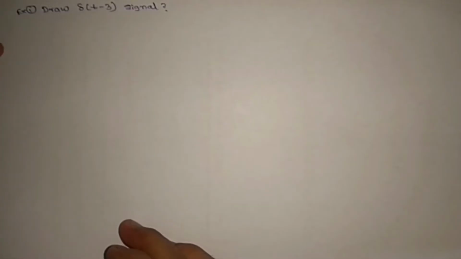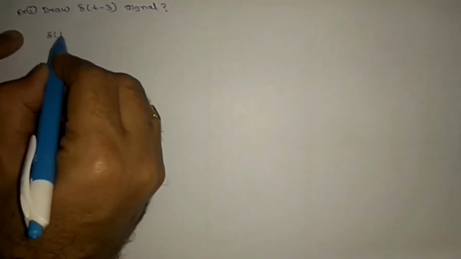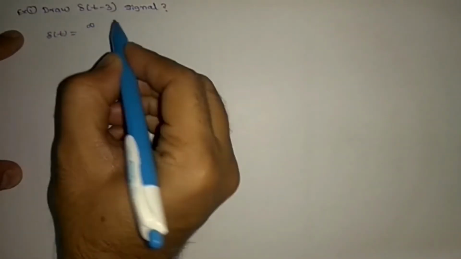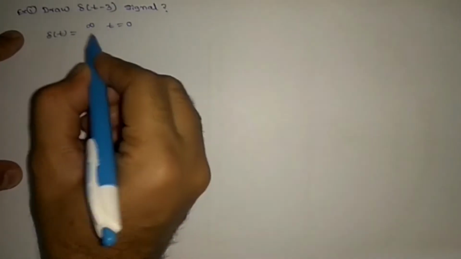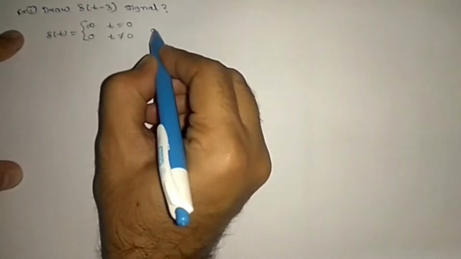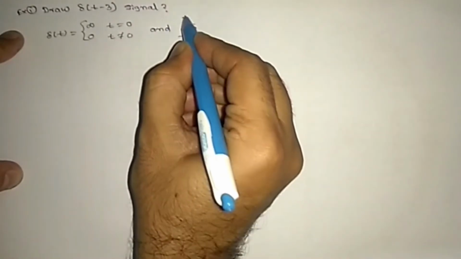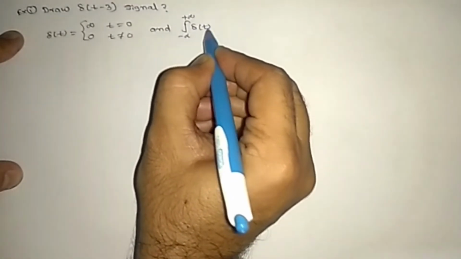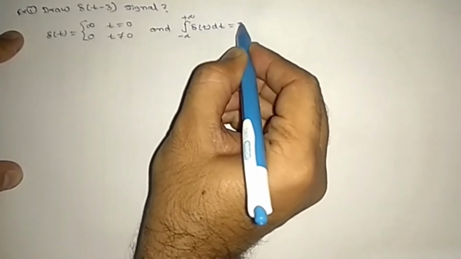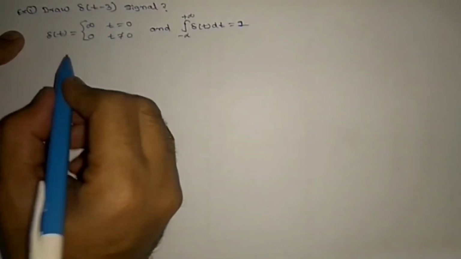So let us see one example. Draw the del of t minus 3 signal. So how are we going to draw this one? We know del of t is infinity at t equal to 0 and 0 when t is not equal to 0, and the integral from minus infinity to plus infinity of del of t dt equals 1. So wherever t is there, you need to replace it by t minus 3.